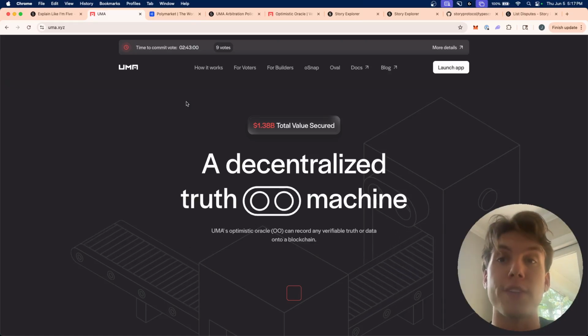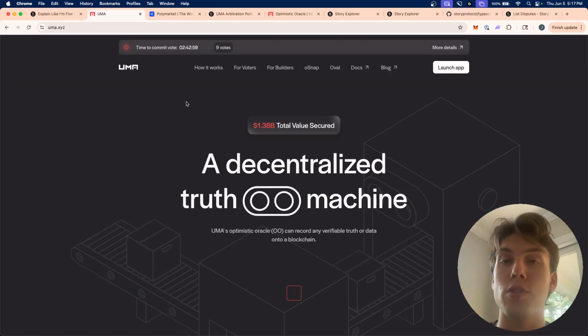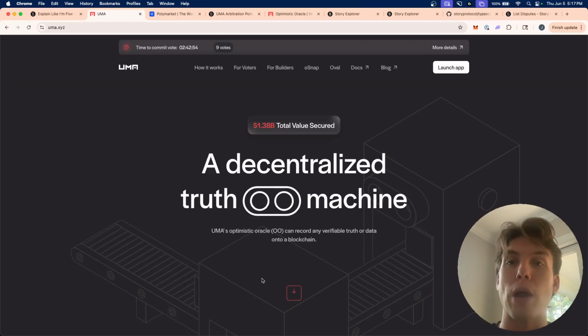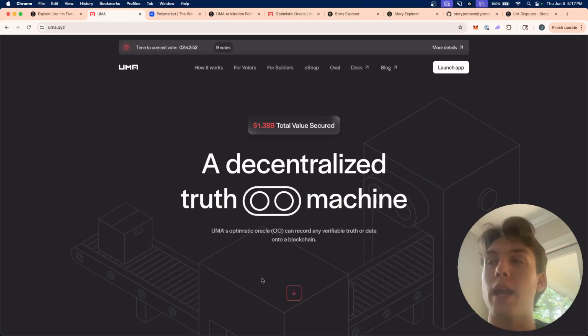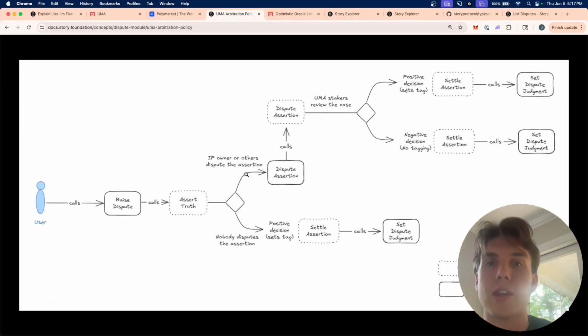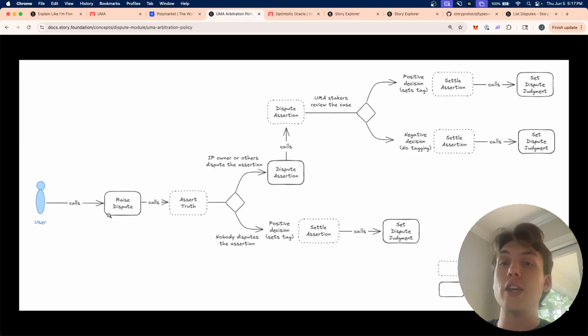If someone were to flag an IP as being used improperly, then UMA would go in and decide on it, right? Is this actually used improperly? Let's look at the evidence, why or why not, etc. And so let's go ahead and look at how this works at a technical level. A user here would initiate a dispute, right?